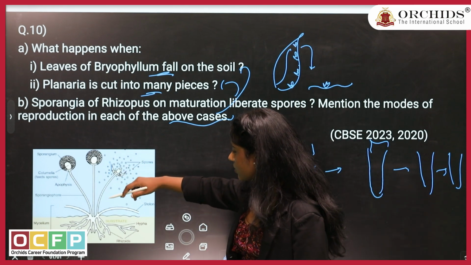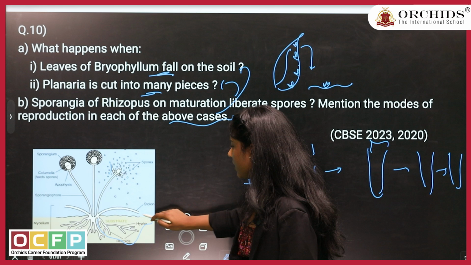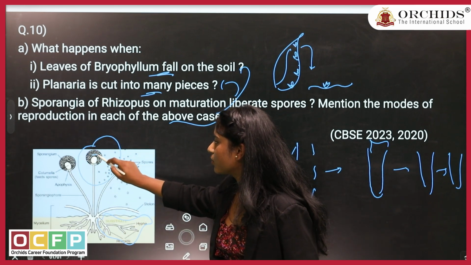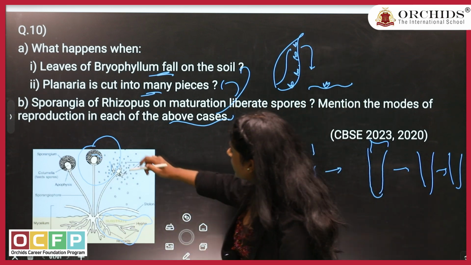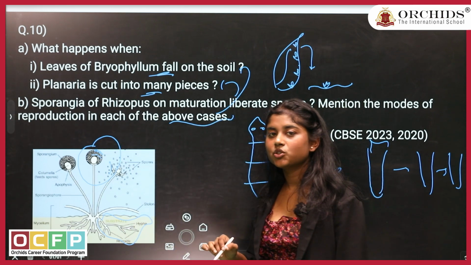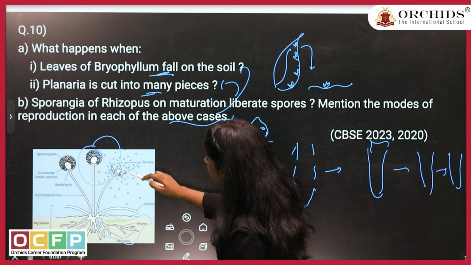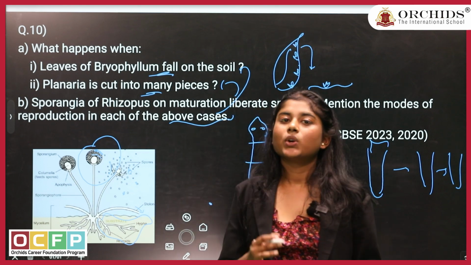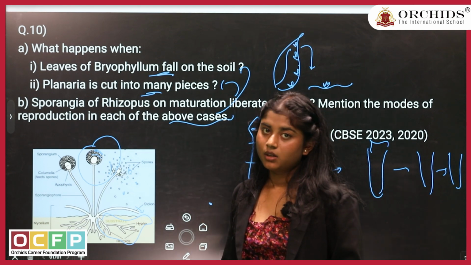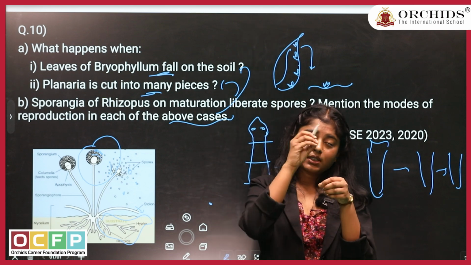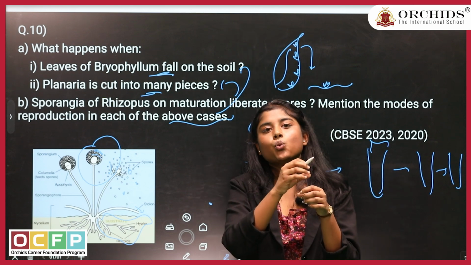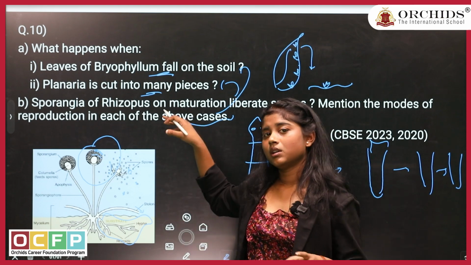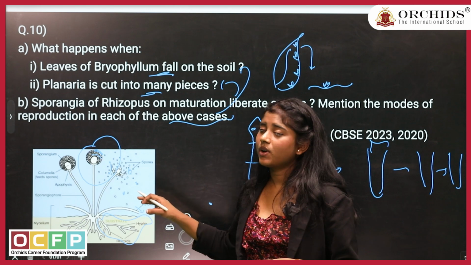So as you can see the structure, this we have marked and labeled. Here you can see a bulb-like structure which has a lot of spores in it. When it is mature enough, this part of the sporangia will burst and then the spores, as you can see, will spread to the nearby areas, and with time it will grow into another Rhizopus, right? You might have seen the bread. If it is having mold at one part of the bread, within 1 or 2 days you can see that the whole bread is infected with the Rhizopus. It has a very fast method of reproducing.